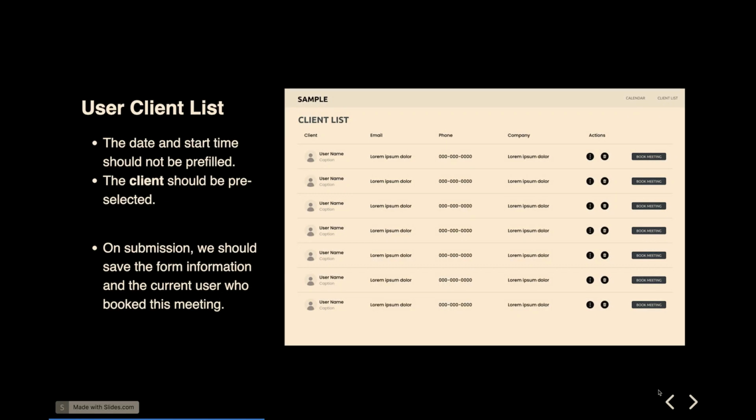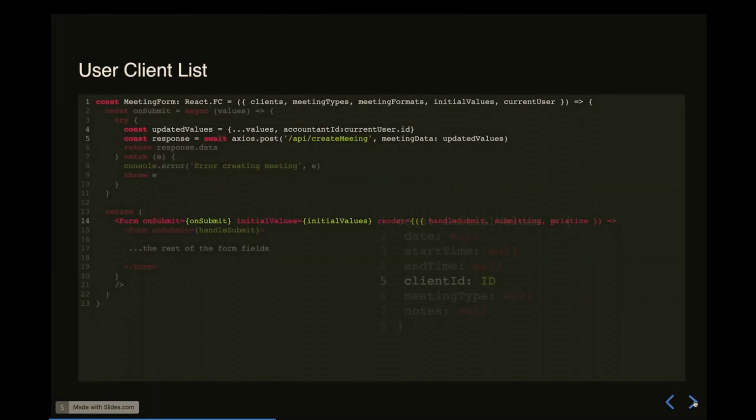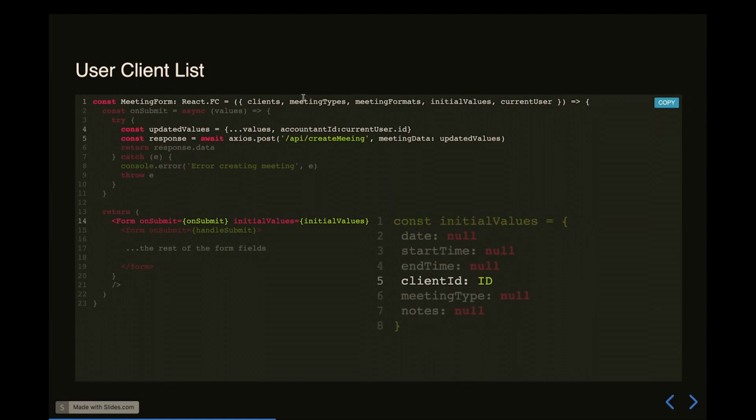Let's move on to the next place we have to use that form, the client list. Cool, we already have a current user ID going in, so we know which accountant it is, but the slight difference here is there is no date and start time, but the client should be pre-selected for that form. Because hey, if you're clicking on this row, of course you're expecting to book a meeting with that client, right? Not too hard.